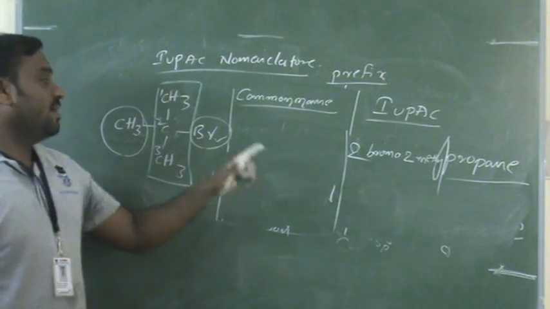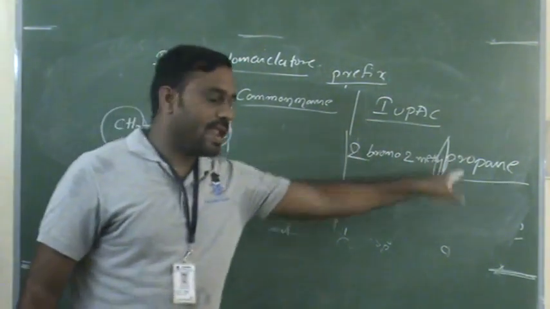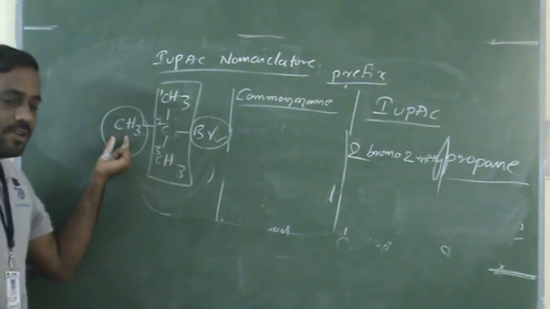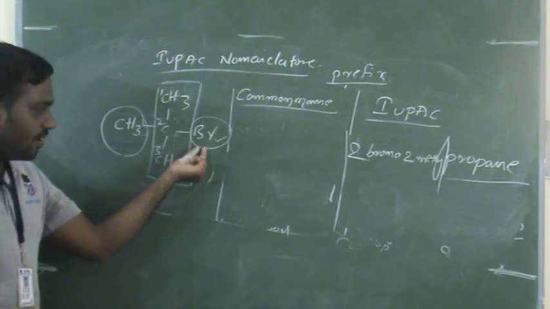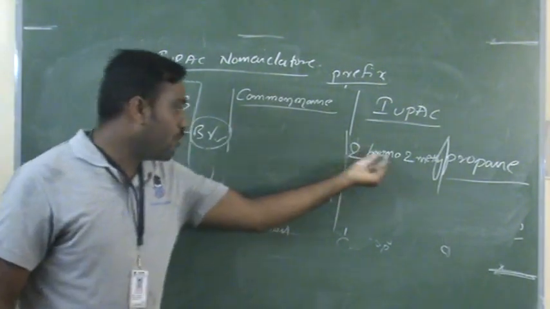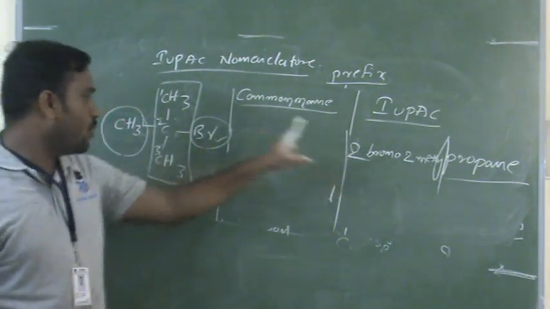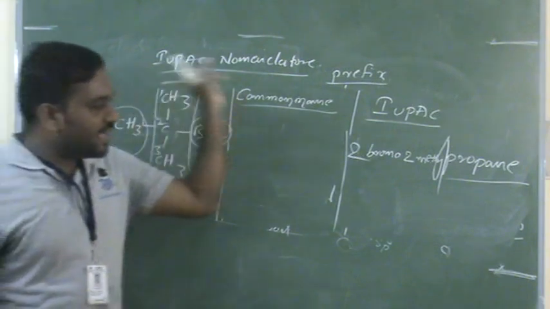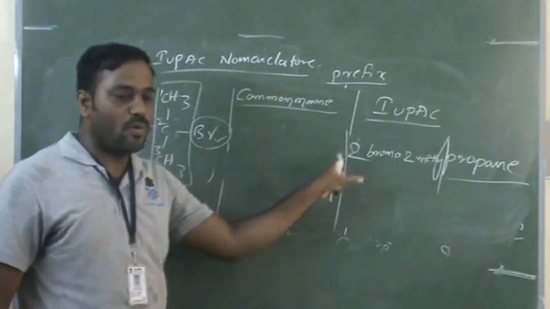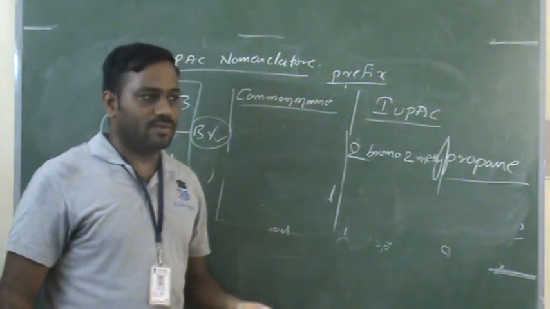Again, see. The root word is a three carbon atom chain, that's why I am using propane, and there are two prefixes, one is bromine and another is methyl. According to alphabetical order, B comes first, that's why I am writing bromo. The bromine is attached to the second carbon, so it is 2-bromo. The methyl is attached again to the second carbon, so it is 2-bromo, 2-methyl propane.